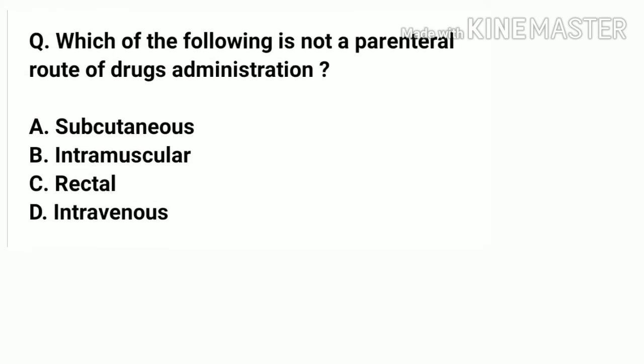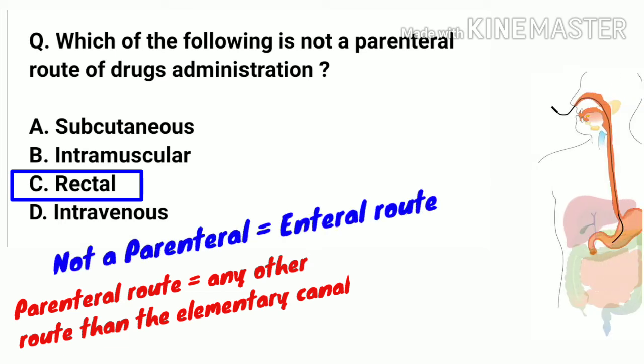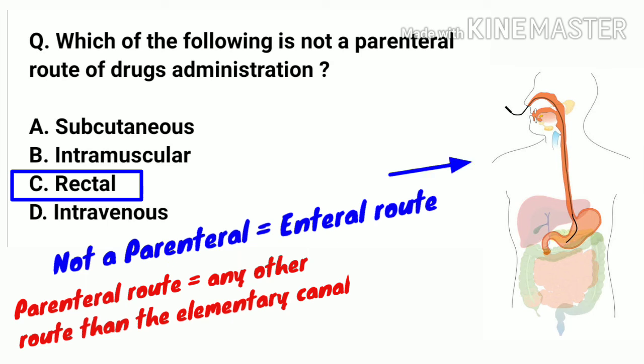Which of the following is not a parenteral route of drug administration? A. Subcutaneous. B. Intramuscular. C. Rectal. D. Intravenous. And the right answer is C. Rectal. The parenteral administration route is any route other than the alimentary canal. And non-parenteral administration means medicines are given to the alimentary canal through any route like rectal or mouth.